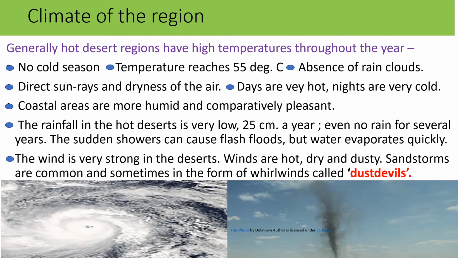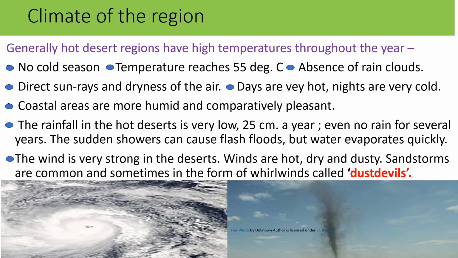But there, the temperature reaches 55 degrees Celsius. Absence of rain clouds, no rain clouds are seen. Direct sun rays and dryness of air. Days are very hot, nights are very cold. In the daytime, it is the hottest, but when night comes, the temperature falls too much.